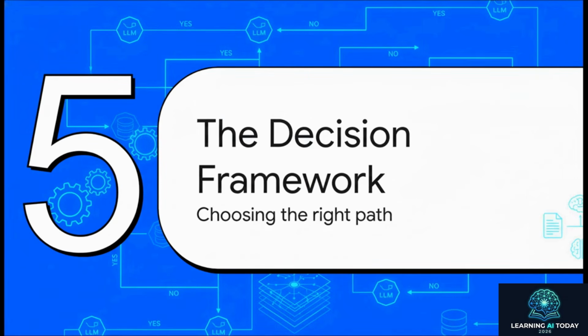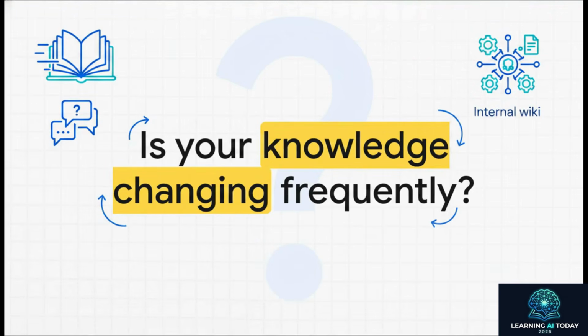Which brings us to Section 5, the decision framework. To figure out exactly what you need, let's walk through 3 key questions. Question 1, is your knowledge changing frequently? Think about retail FAQs or internal corporate wikis. If your data is updating constantly, RAG is your absolute necessary choice. You just cannot be retraining a model every single time your shipping policy changes.